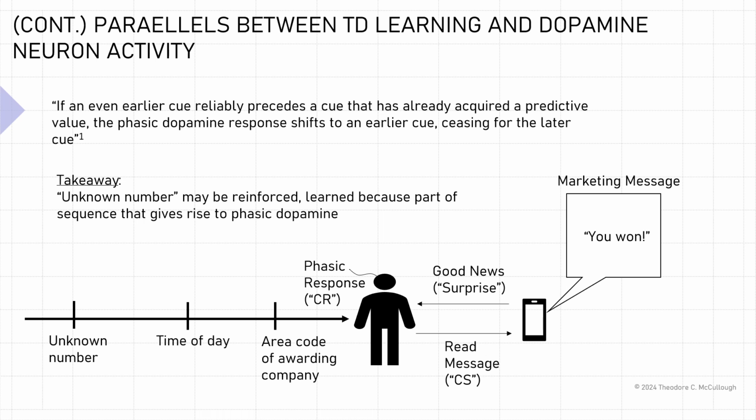So basically, earlier cues can be predictive of later cues and states, and those earlier cues can be reinforced. This is one way in which the dopamine neuron activity theory is a bit different than just TD learning, in that earlier cues are given precedence, in some cases, over later cues.